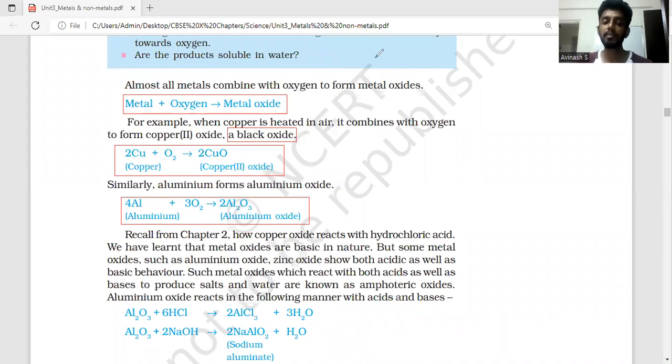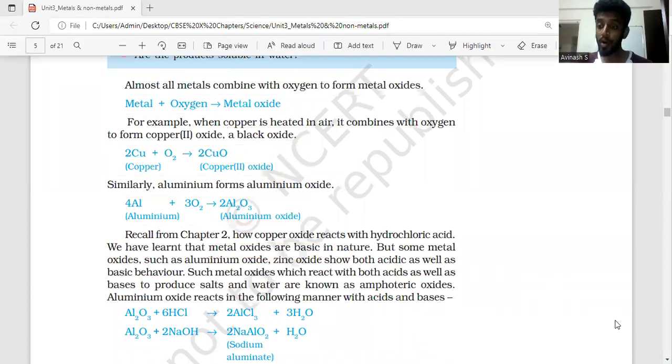Now, a very important thing is we just saw some time back that metal oxides are basic in nature. And we also saw non-metal oxides are acidic in nature. For example, here copper oxide is a metal oxide because copper is a metal. And aluminum oxide is also a metal oxide, which means they all will behave like bases. That's why it's called basic in nature, whereas non-metal oxides will be acidic in nature, as you all know.